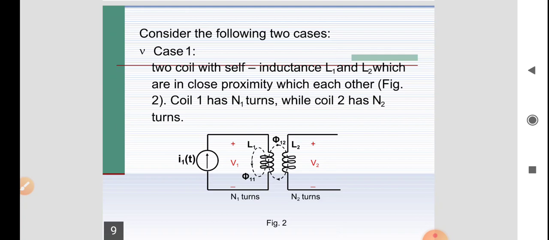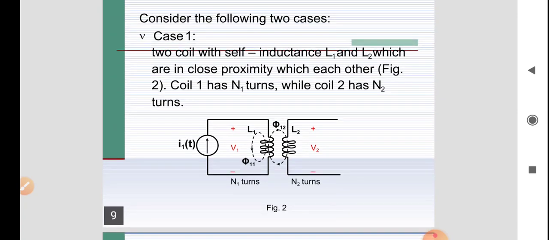I am assuming that one coil is L1 and the second coil is L2, and both are placed close to each other. For the first case, I am assuming that I apply some voltage to L1. Due to that voltage, some current I1 flows through L1, and it will induce some flux.